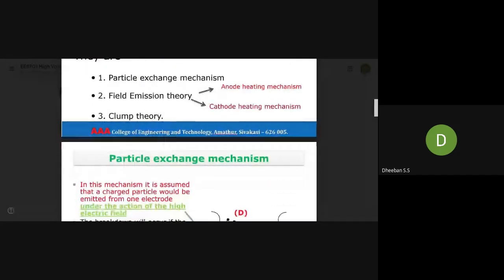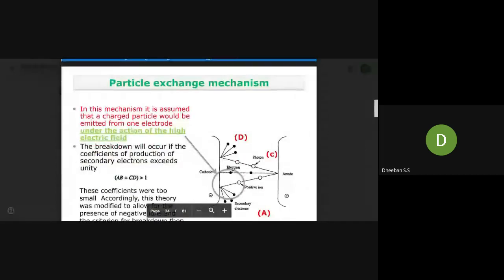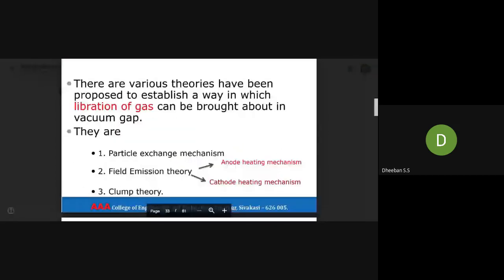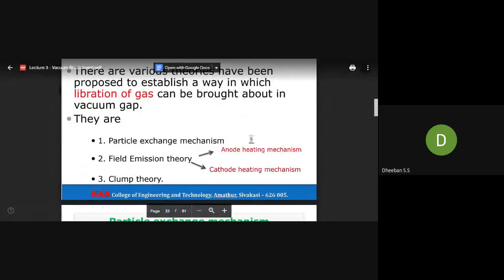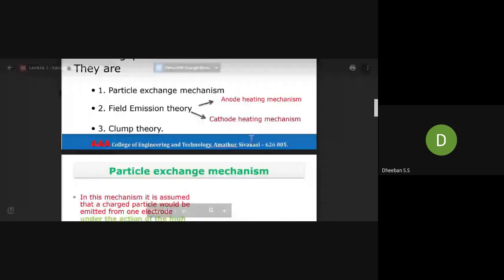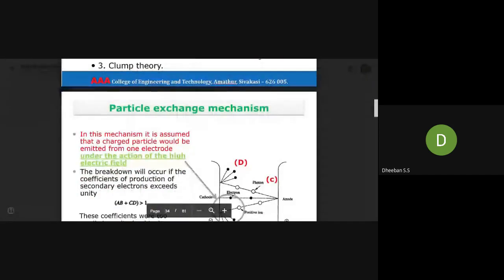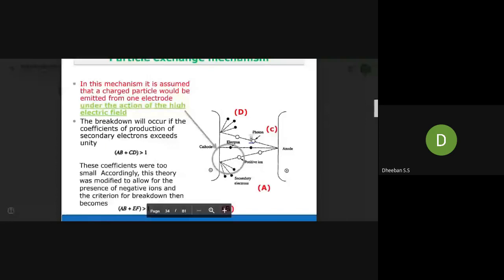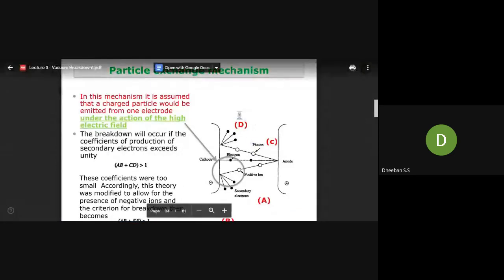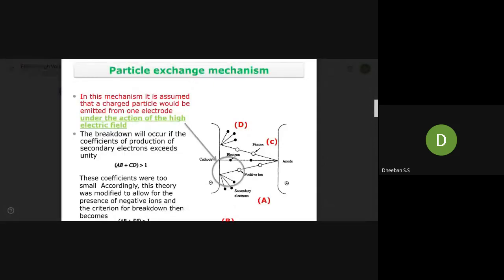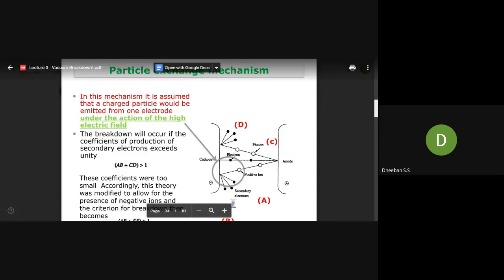Moving on, first is the particle exchange mechanism. These are all very simple. These three theories will be a kind of story, and some of the theories will be similar also. So what is the particle exchange mechanism? In all these theories, you will have two electrodes, a cathode and an anode, kept in a vacuum environment, similar to the glass box. In the glass box, you keep two electrodes, cathode and anode, and do this experiment.